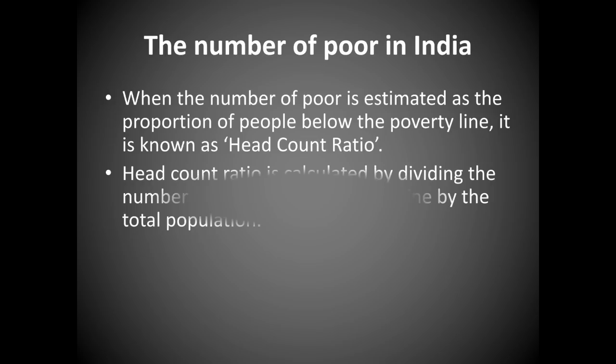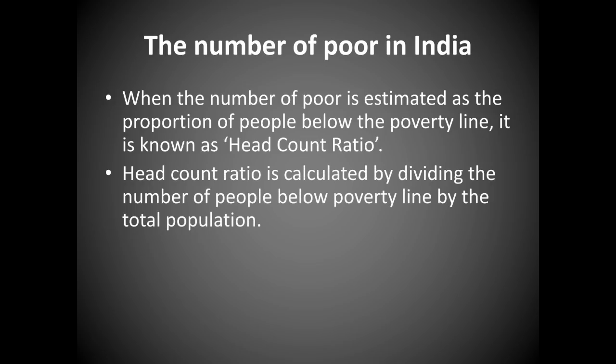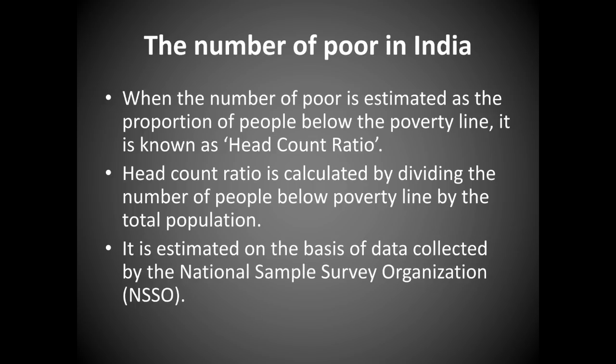Now, what do you understand by head count? How do you calculate it? Head count ratio is calculated by dividing the number of people below the poverty line by the total population. It is estimated on the basis of data collected by the National Sample Survey Organization. This is another organization which helps us collect the data on the number of poor people in India.